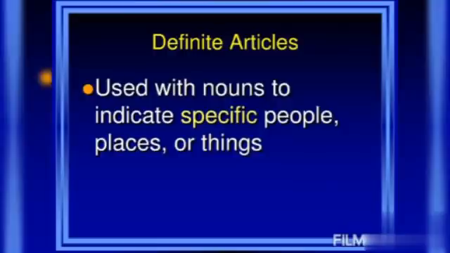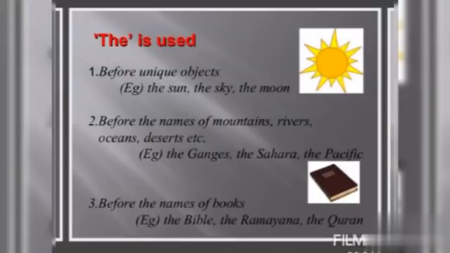Next one, definite articles. Used with nouns to indicate specific people, places or things. The is used before unique objects. For example, the sun, the sky, the moon. Second one, before the names of mountains, rivers, oceans, deserts, etc. For example, the Ganges, the Sahara, the Pacific.